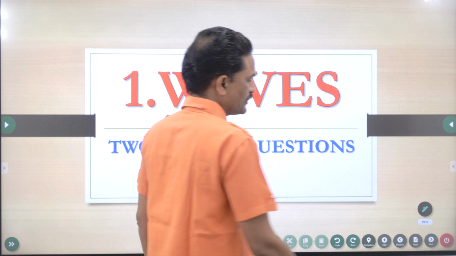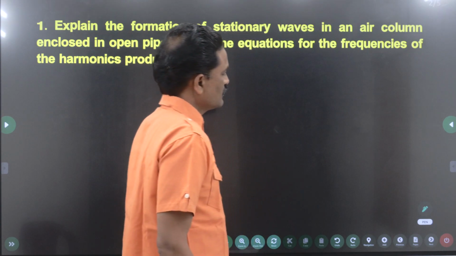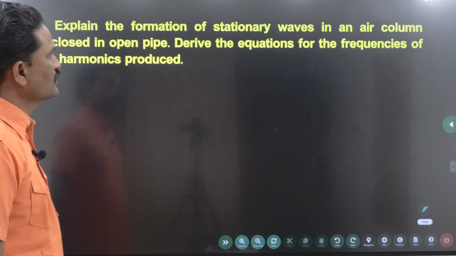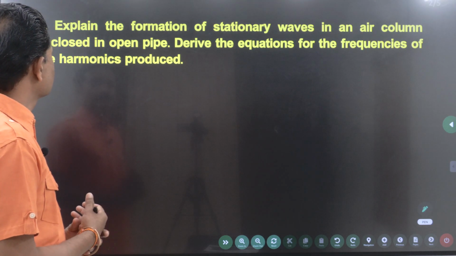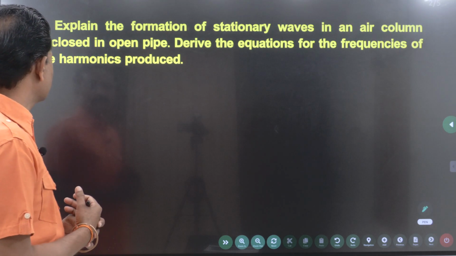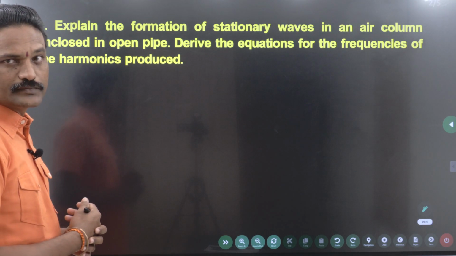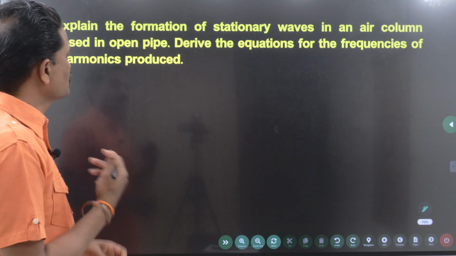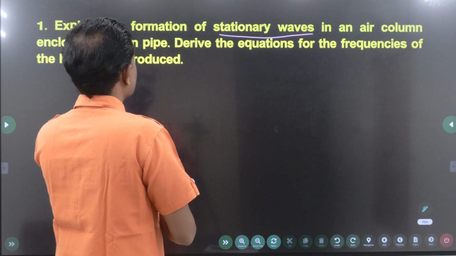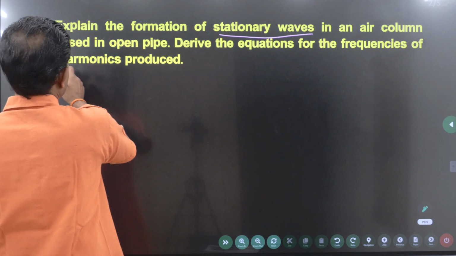These are very important. Let me read the questions first. Explain the formation of stationary waves in an air column enclosed in an open pipe. Derive the equations for the frequencies of the harmonics produced. So here you have to remember two terms. I will explain them. One is stationary waves and the second one is harmonics.